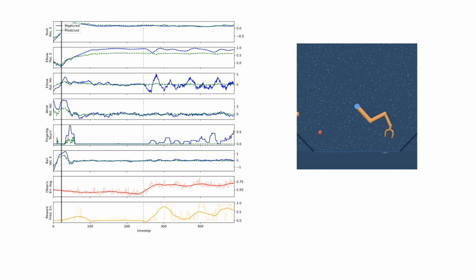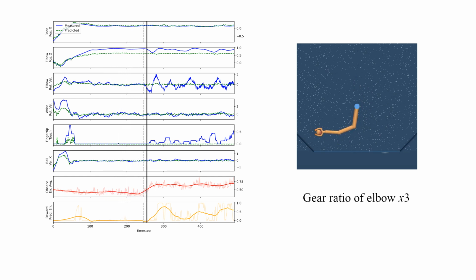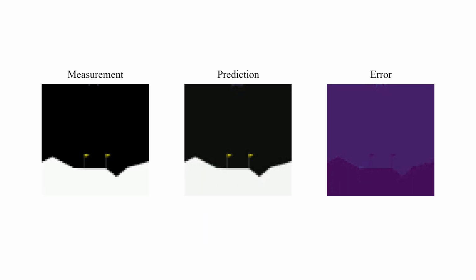A similar experiment is conducted for the manipulator bring ball task. Here, after half the time has passed, the gear ratio of the elbow joint is increased by a factor of 3. The arm thereafter visibly oscillates around the target, producing a clear increase in prediction error, especially for elbow-related state variables. Finally, we also test it with visual observations.